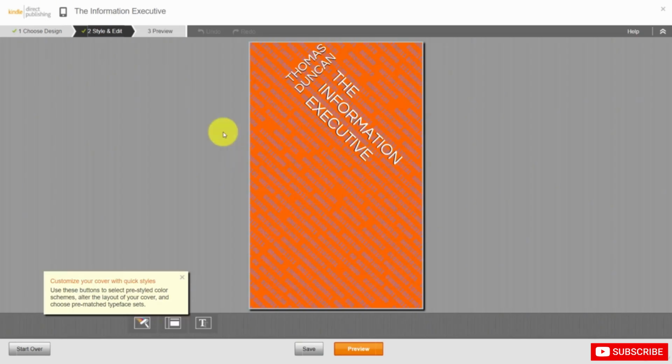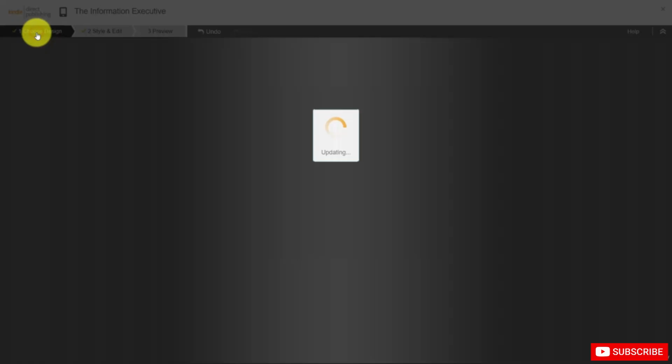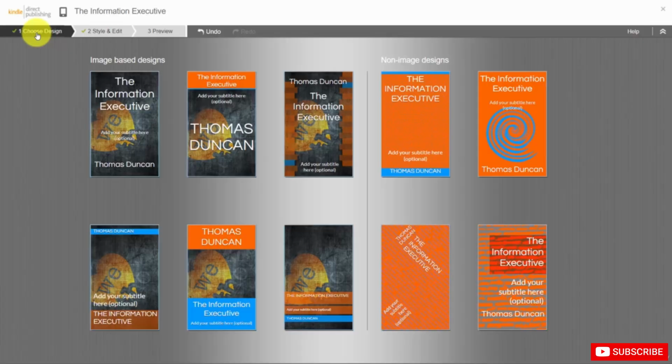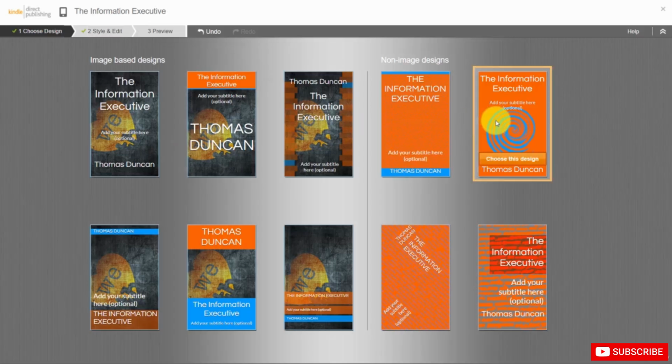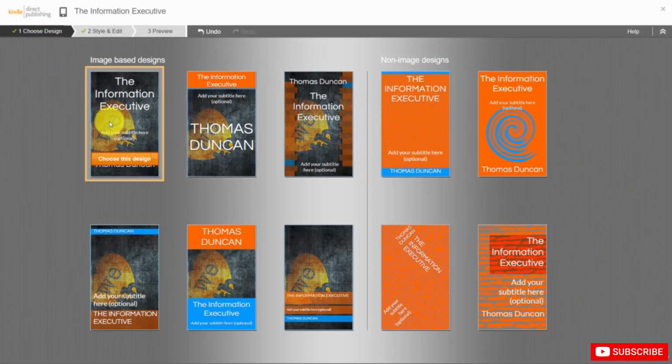And what we're going to do is go backwards and click number 1. And you're going to notice that there are several styles that you can use. In this case, we're going to choose one of the available styles. We can either choose a non-image design or we can choose an image-based design. Now, if we choose an image-based design, we can upload images from our personal computer or from their image gallery.